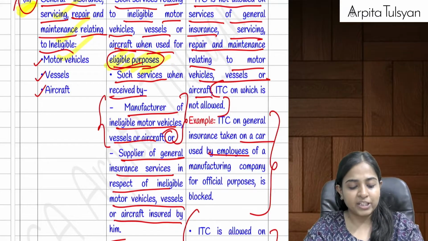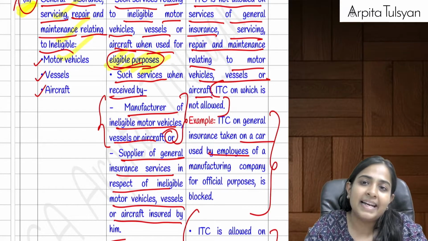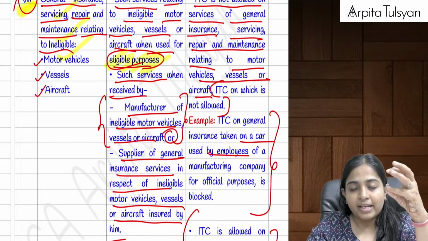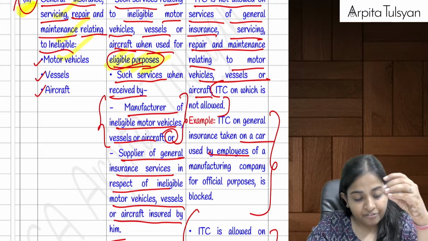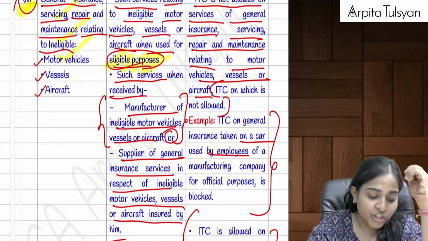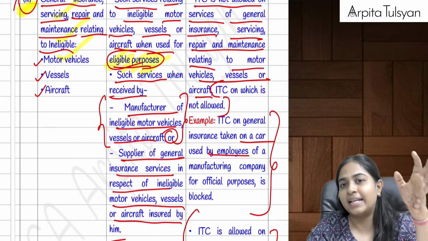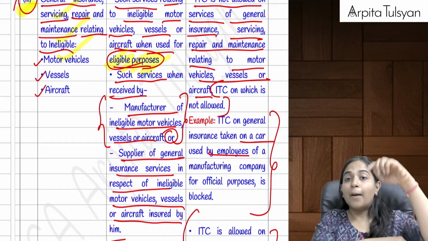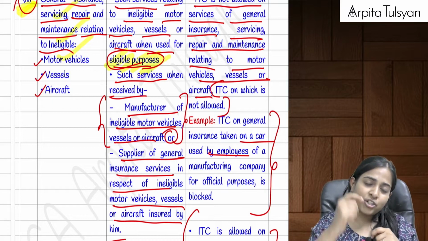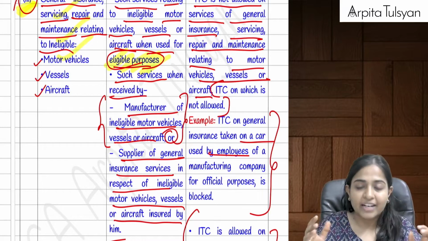Okay, then the next point was talking about related services. Three things: motor vehicles, vessels, aircraft. In respect of this, if we have incurred any expenditure relating to general insurance, servicing, repair, maintenance, etc., and the above credit was not allowed, then even the credit on their insurance services, repairs and maintenance will be blocked.